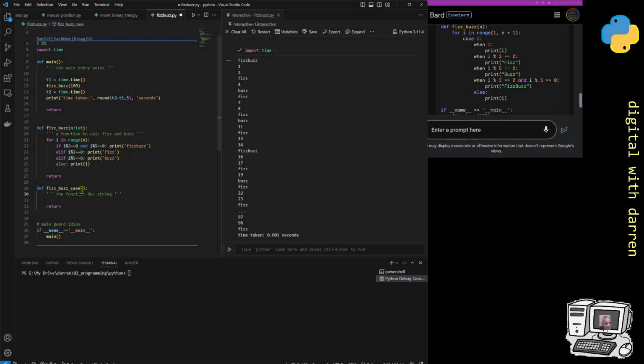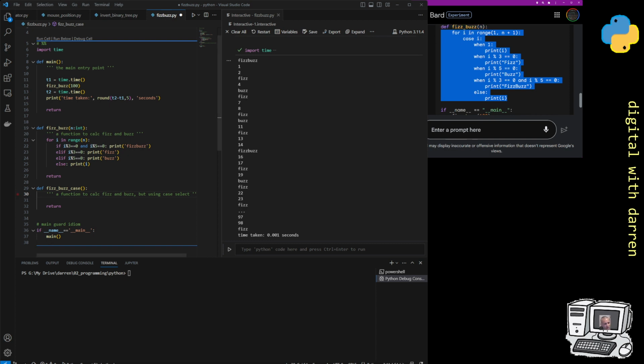It'll still be a function to calculate fizz and buzz, but this time using select case. And I'm now going to nick the code, because I can do that.